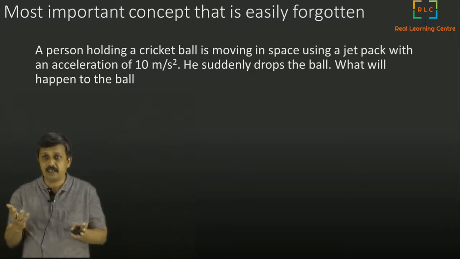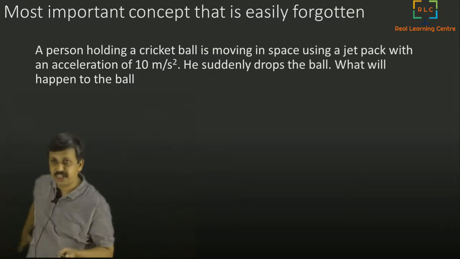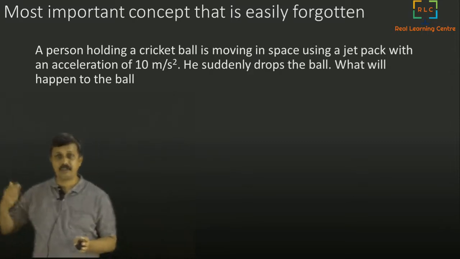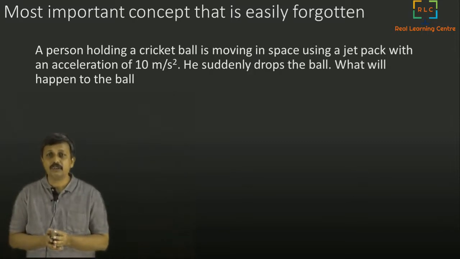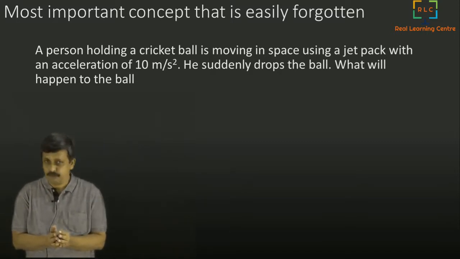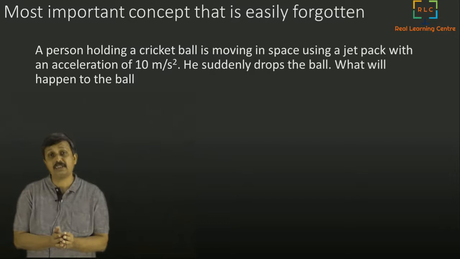You know what is a jetpack? You can have a jetpack which gives out a jet, and when it gives out a jet, you move forward. It's like a rocket, a small rocket. So he has a jetpack on his back and he is moving at, let us say, a certain acceleration, 10 meters per second square.